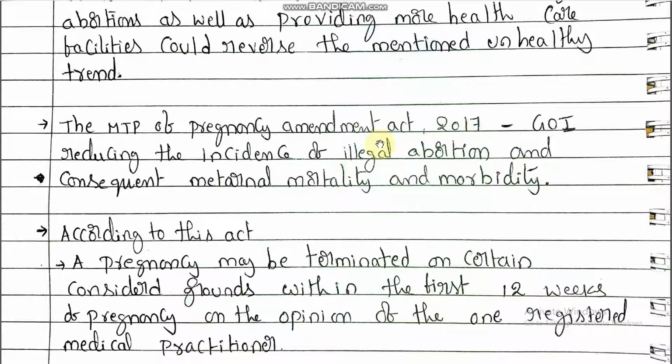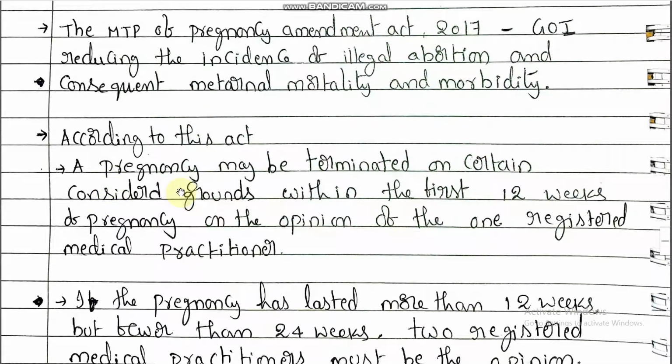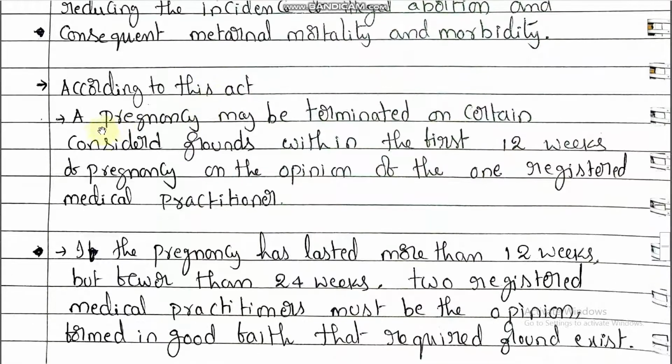Okay, so the Government of India released the MTP Pregnancy Amendment Act in the year 2017. For what purpose? Reducing the incidence of illegal abortion and consequent maternal mortality and morbidity rate. According to this act, what points are given by the Government of India?